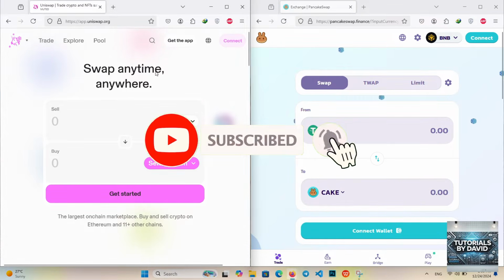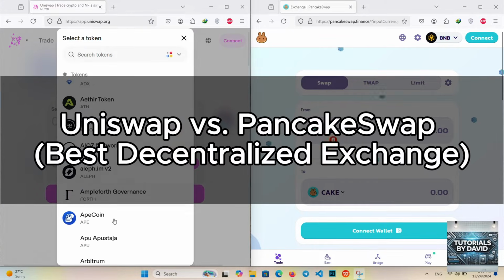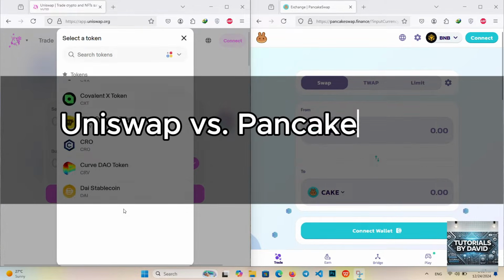In today's video, we're comparing two major decentralized exchanges, Uniswap and PancakeSwap. Let's break down which one is the best for you.